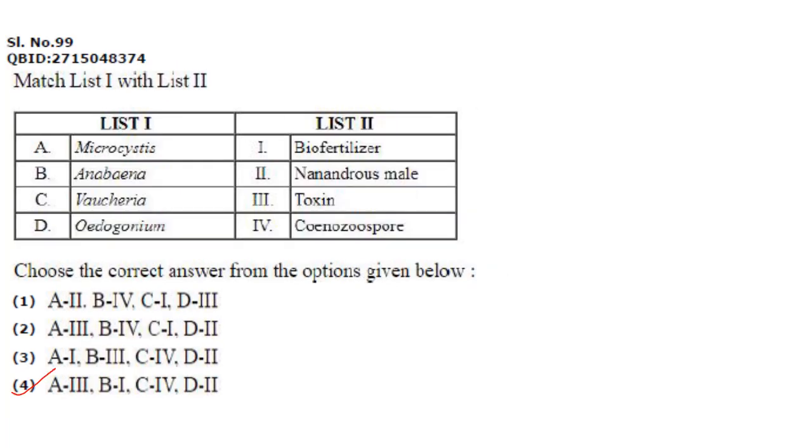Next one, Microcystis. Microcystis produces toxin. A3. Anabaena is used as biofertilizer. Vaucheria will form xenozoospore, and Oedogonium has got an androphorous male. So answer here is option 4. A3, B1, C4 and D2.